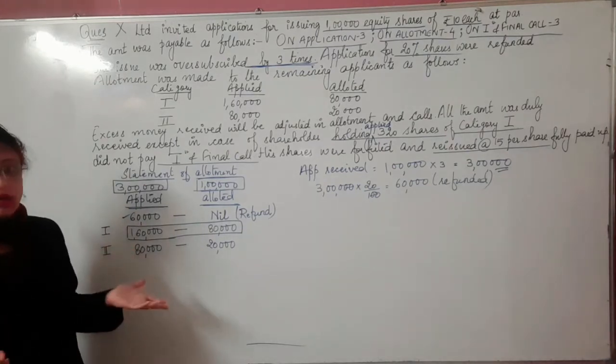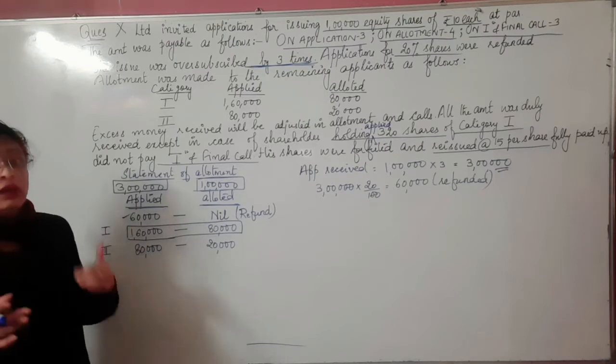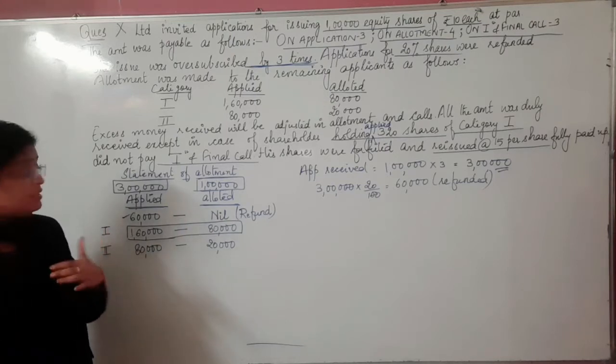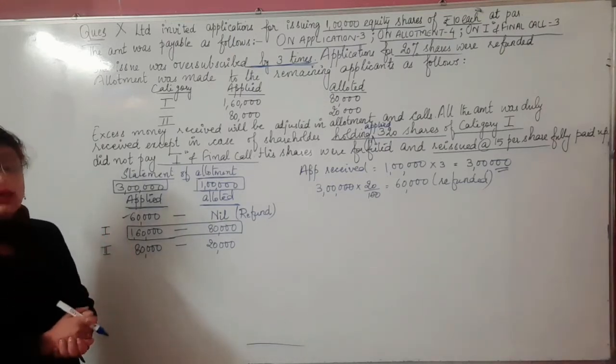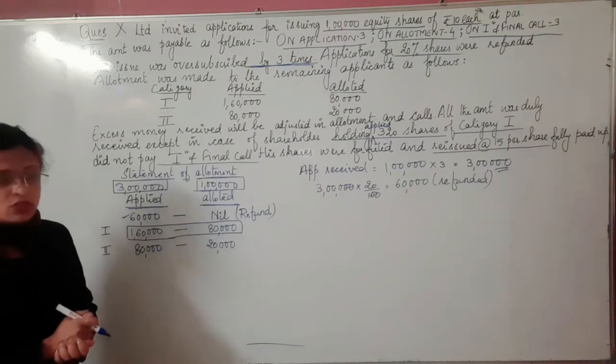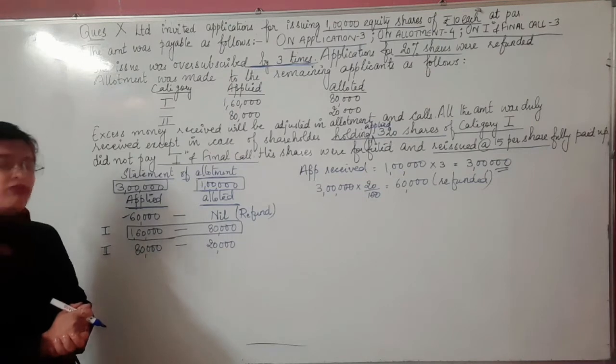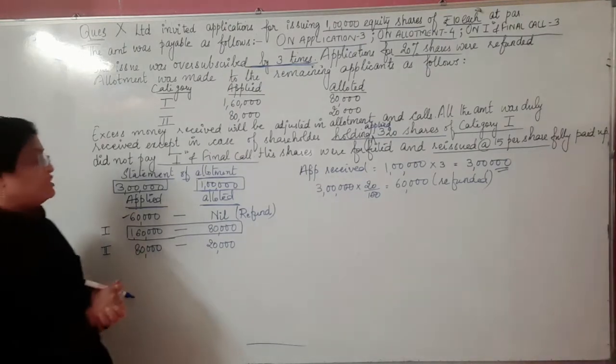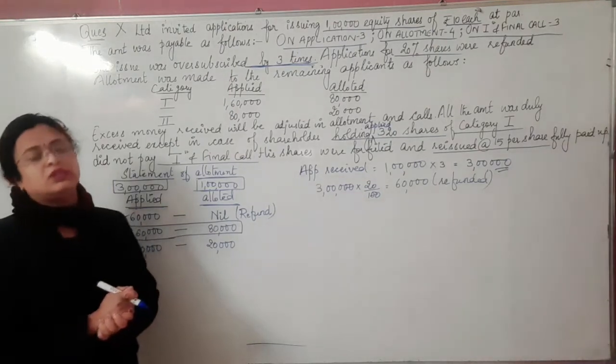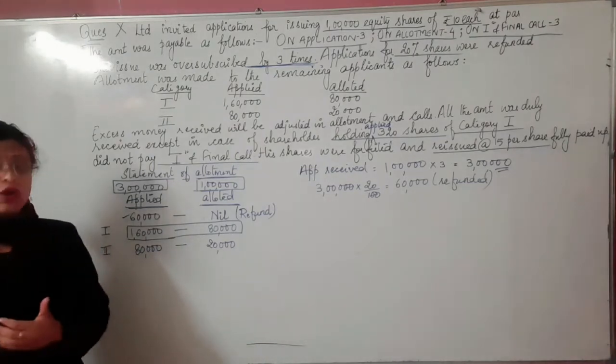The shareholders won't be paying the other installments, because they will be waiting to see whether they are allotted shares. If they have been allotted shares, then definitely they will be paying the further installments like allotment, first call, etc.